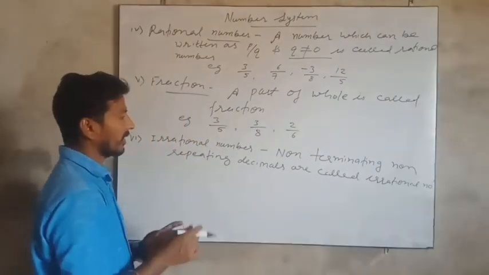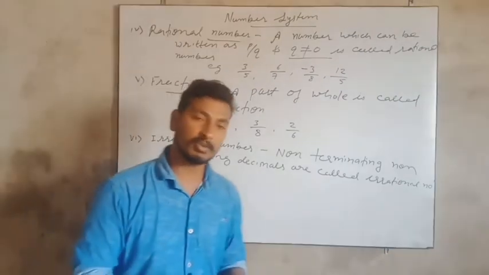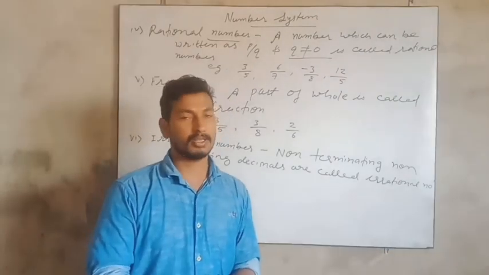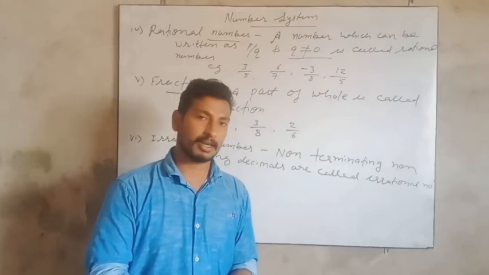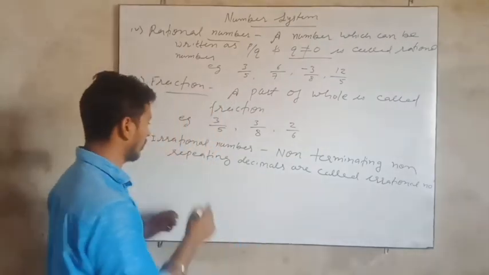Now simply you can say that a number which cannot be written in p by q form is called an irrational number, and an irrational number always exists in this way.